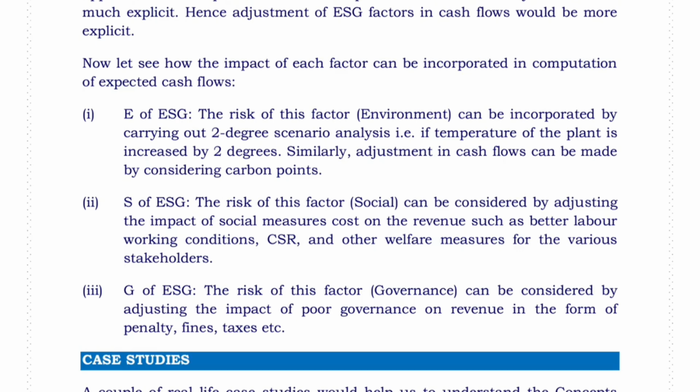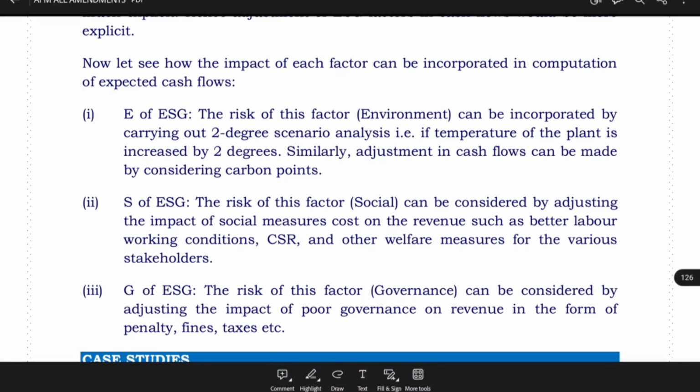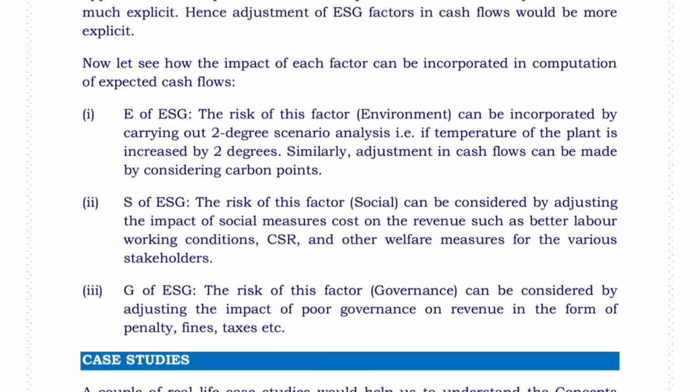S of ESG. The risk of this factor, social, can be considered by adjusting the impact of social measures cost on the revenue, such as better labor working conditions, CSR, and other welfare measures for the various stakeholders. G, Governance. The risk of this factor can be considered by adjusting the impact of poor governance on revenue in the form of penalties, fines, taxes, etc.